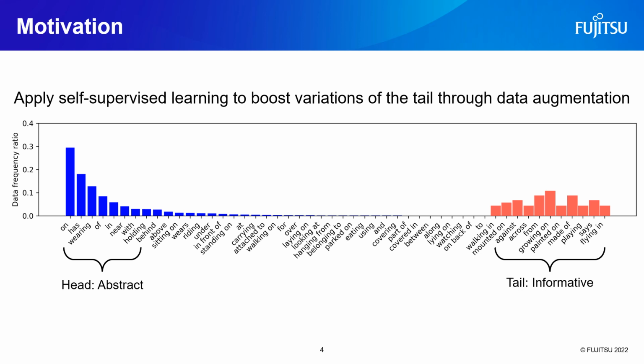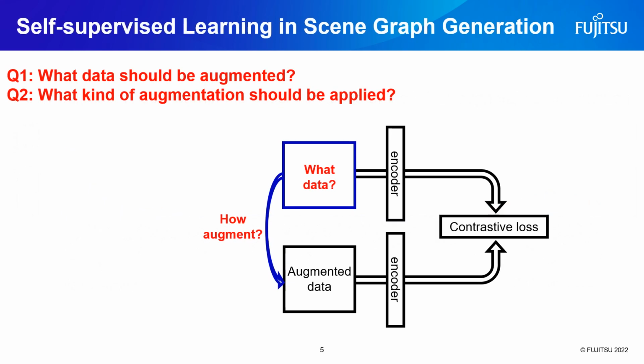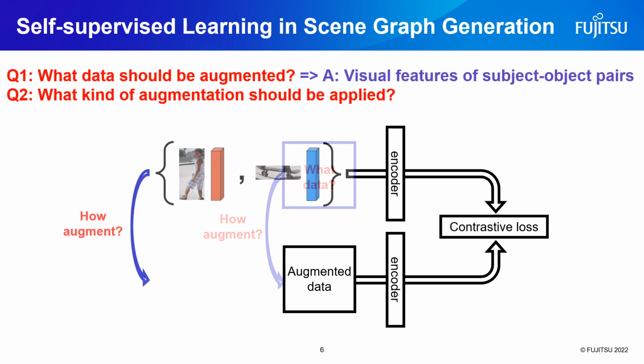Our motivation is to apply self-supervised learning to boost variations of the tail categories through data augmentation. To apply self-supervised learning, like SePiR, to scene graph generation, we have to answer two questions. First, what data should be augmented? Second, what kind of data augmentation should be applied? The answer to the first question is the visual features of subject-object pairs. Visual features are the features produced by the object detector.